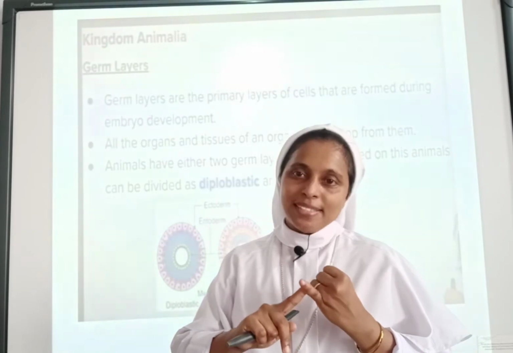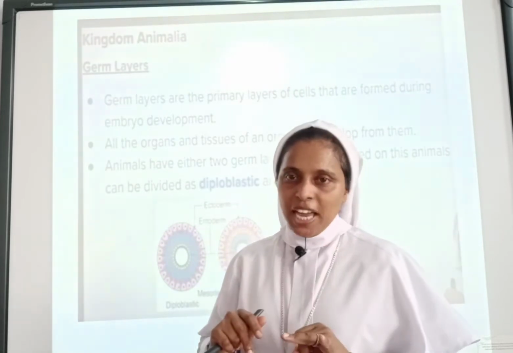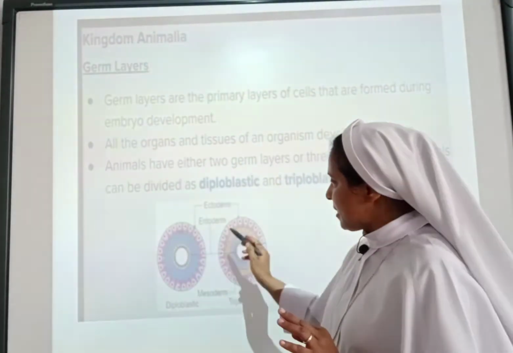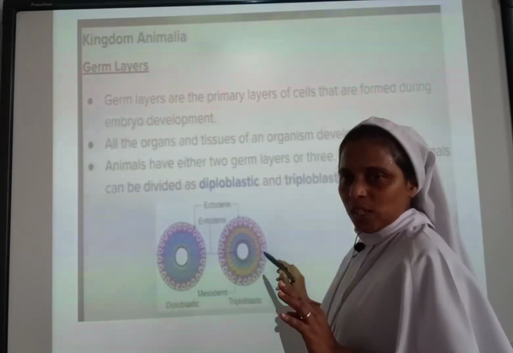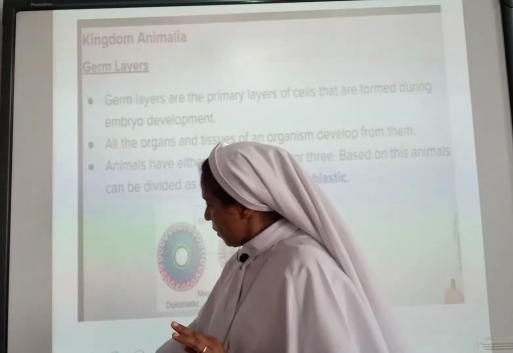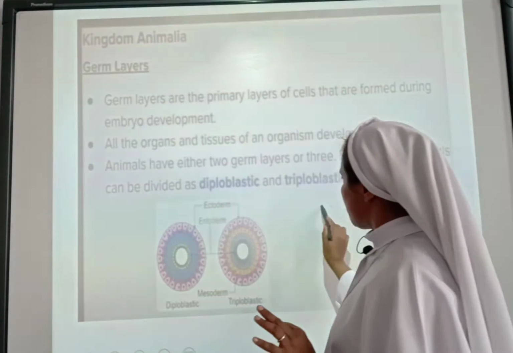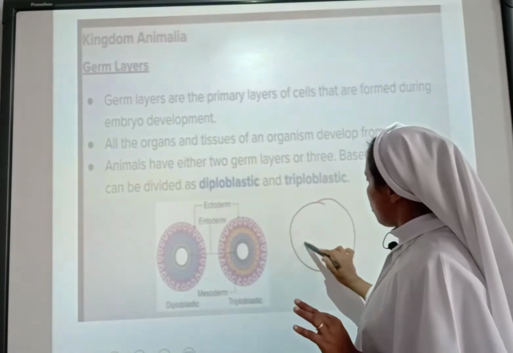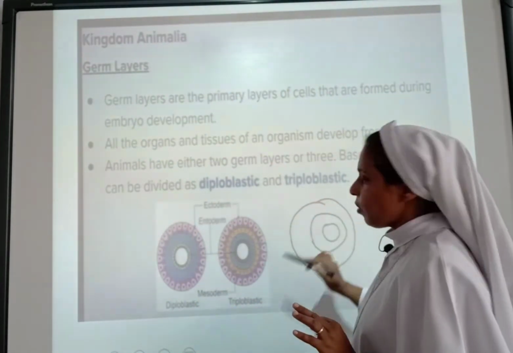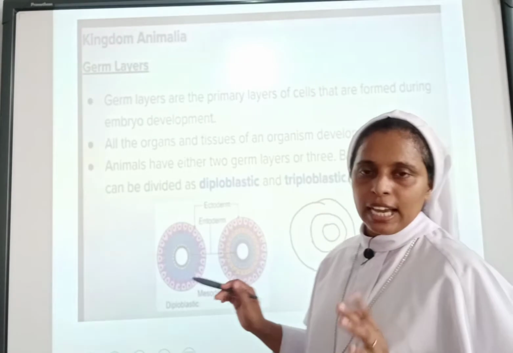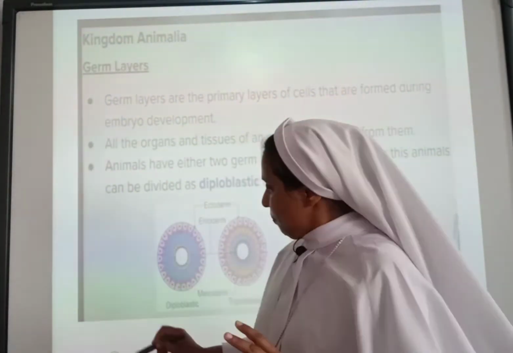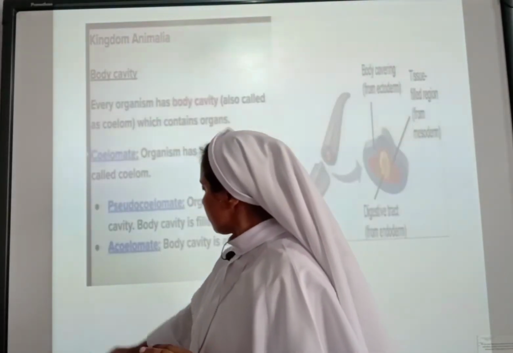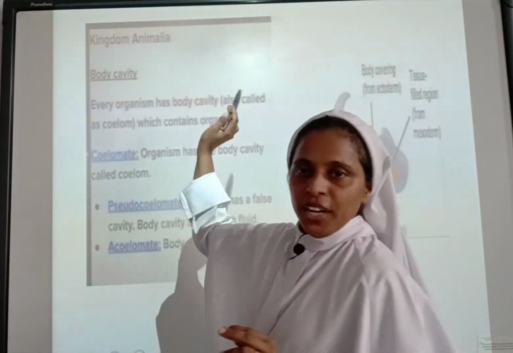One which has two layers is called diploblastic. One which has three layers is called triploblastic. We have also seen the germ layers here. The outer layer forms the ectoderm, the inner layer forms the endoderm, and the middle layer forms the mesoderm. We have learnt regarding this. Then what we have learnt was regarding the body cavity.